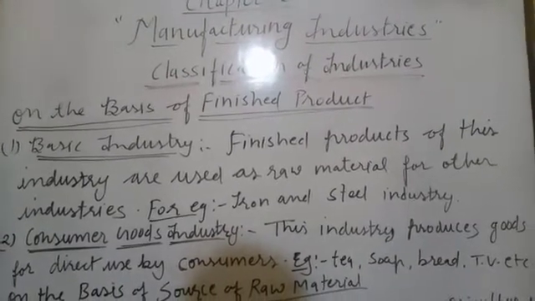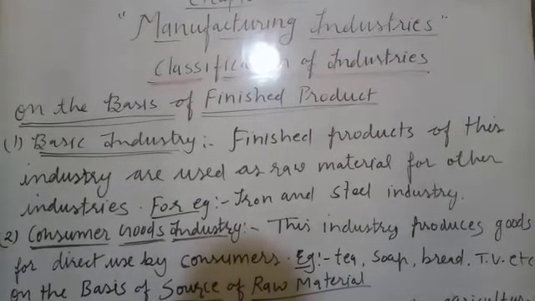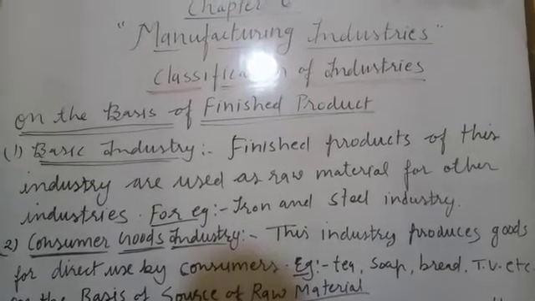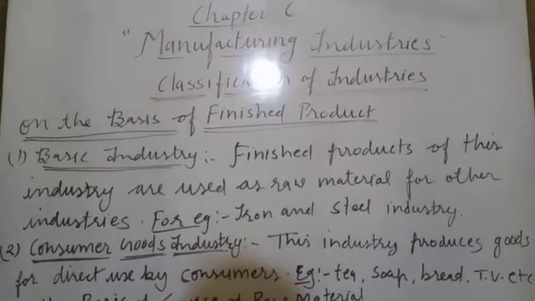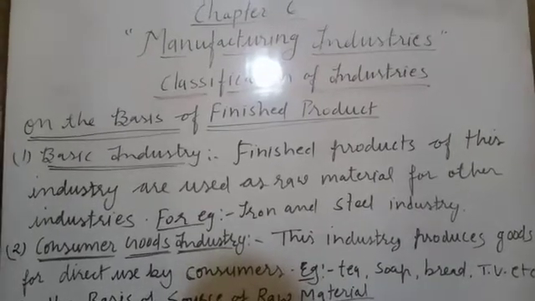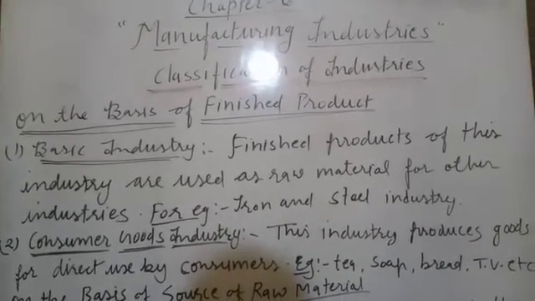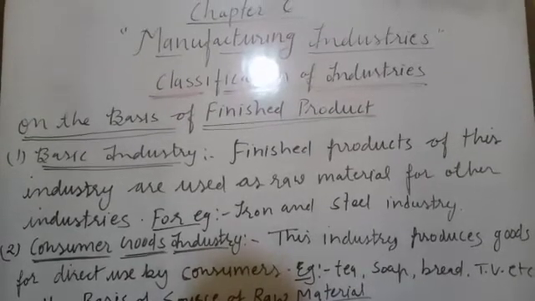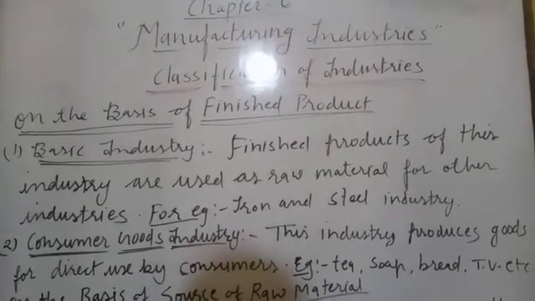Those industries whose products are used as a raw material for other industries. The finished product of this industry, the basic industry, is used as a raw material for other industries. For example, iron and steel industry is the example of basic industries.